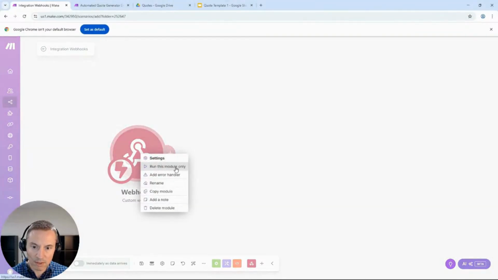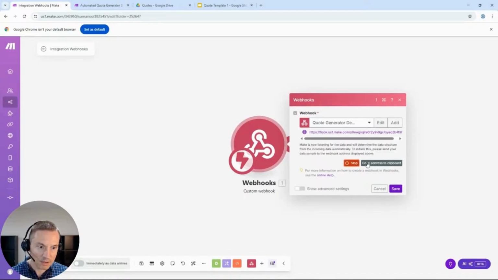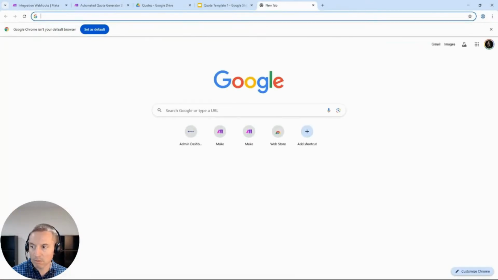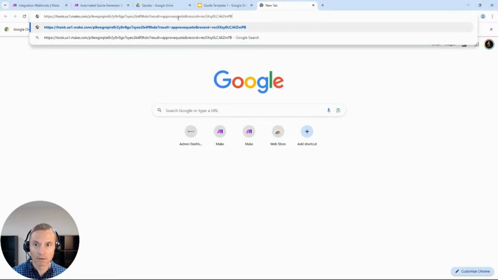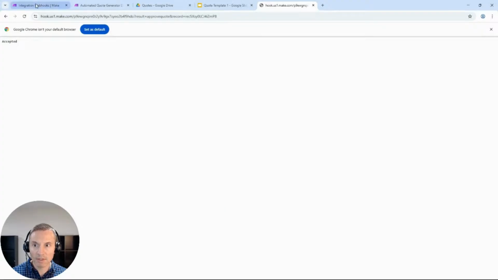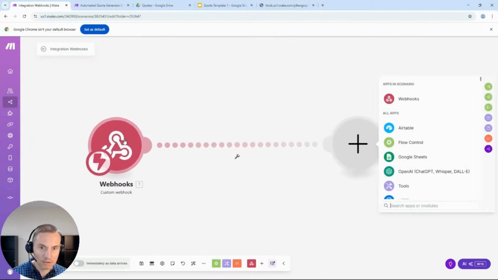Actually, let's run that. Let me redetermine the data structure. So you can see it's waiting, and then we are going to paste the URL. Accepted. Successfully determined.